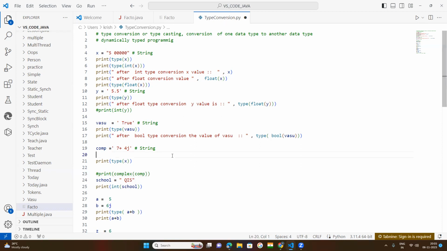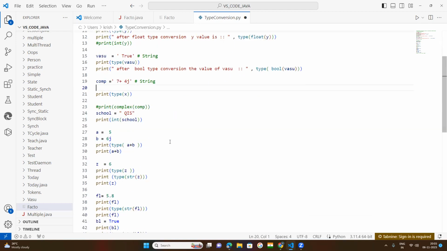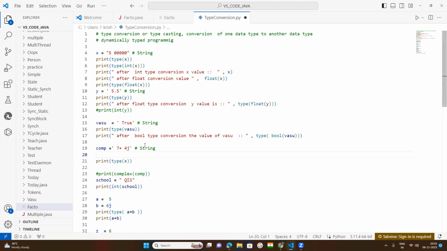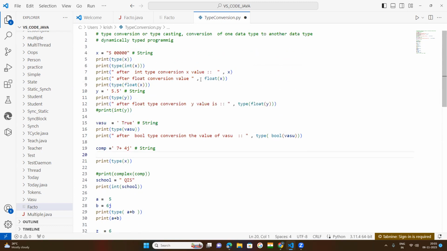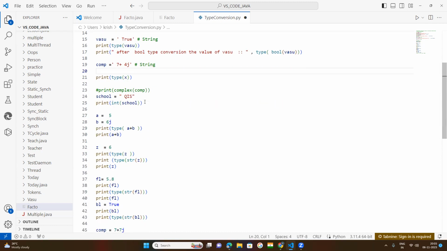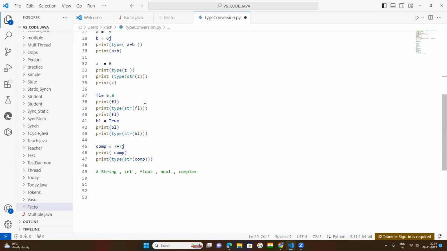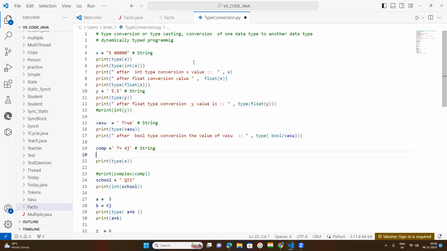Now come down. Next, try to understand type conversion. Next we come to the topics which are very important. I have covered variables and the different data types. Now